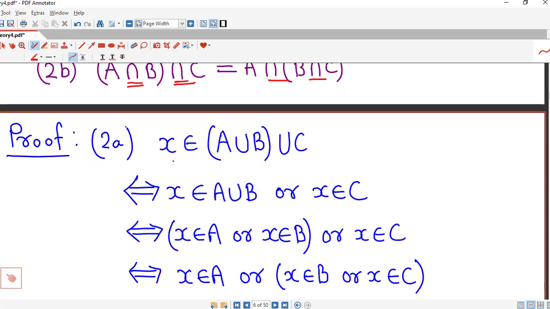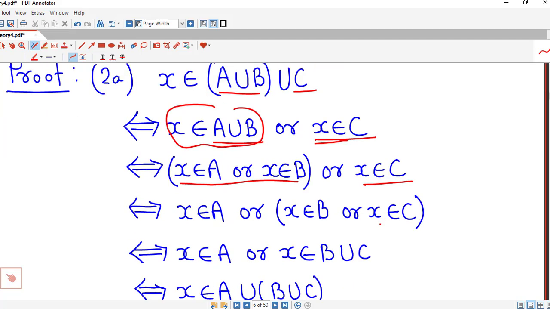So we start by taking X in the union of A union B and C. This implies X is in the union of A and B, or X is in C. Now X belongs to A union B implies X belongs to A or X belongs to B, and we keep this as it is.